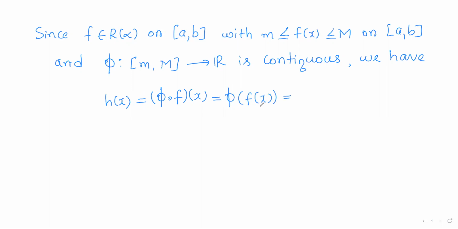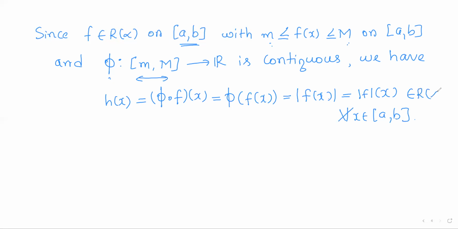So for any x varying over the closed interval [a, b], f(x) will be in the range [m, M]. That means f(x) will be in the domain of phi. So for any point t in this range, phi(t) is equal to its modulus. So phi of f(x) is nothing but modulus of f(x), for all x varying over the closed interval [a, b], which will be Riemann-Stieltjes integrable on the closed interval [a, b].